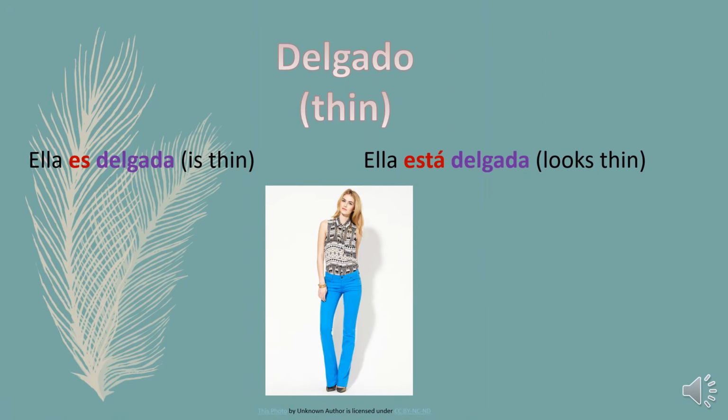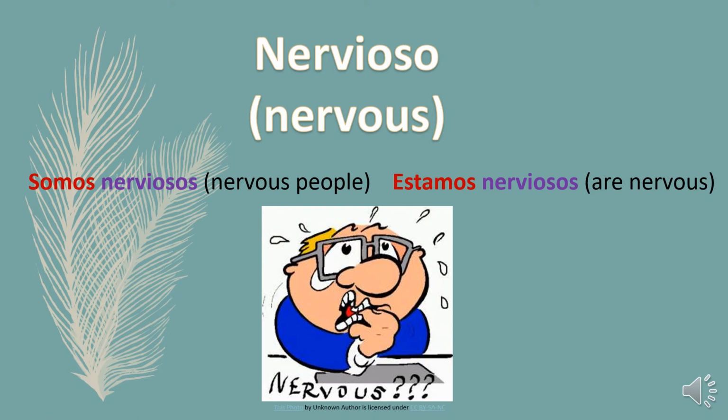When we use ser with the adjective delgado, this adjective means to be thin, like ella es delgada, she's thin. With estar, it means to look thin, ella está delgada, she looks thin. The adjective nervioso, when used with the verb ser, means to have the characteristic of being nervous. Like in somos nerviosos, we are nervous people. When the verb estar is used with this adjective, it means to be nervous. For example, estamos nerviosos, we are nervous. But that's not our characteristic, that's the way we feel right now.